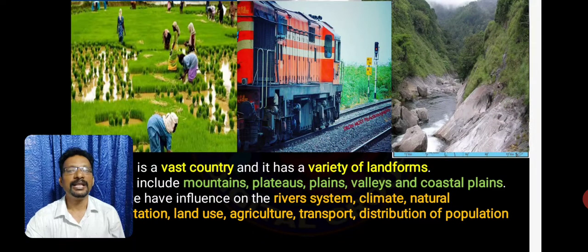Children, as we know, India is a vast country and has a variety of landforms. When you look at the surface land of India, we can find mountains, plateaus, which are higher level land, plains, valleys, and coastal plains. All these landforms are influenced by river systems, climate, natural vegetation, land use, agriculture, transport, distribution of population, etc.